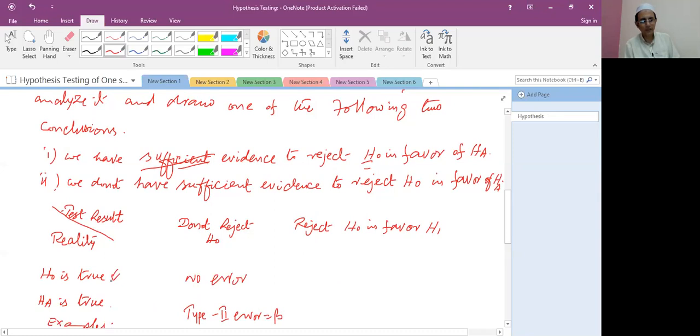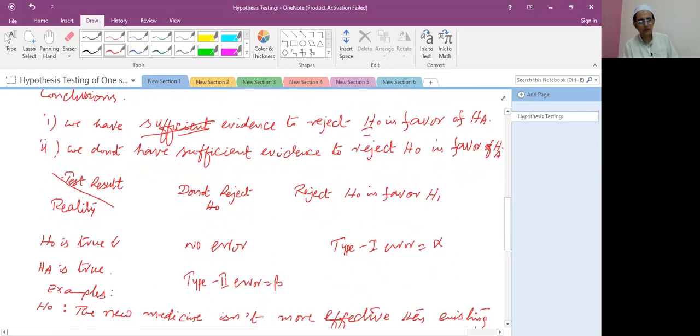Now, reading the first statement again, according to this condition, H naught is true but we reject H naught in favor of H1, so it has an error. This error is called type 1 error, represented by alpha.